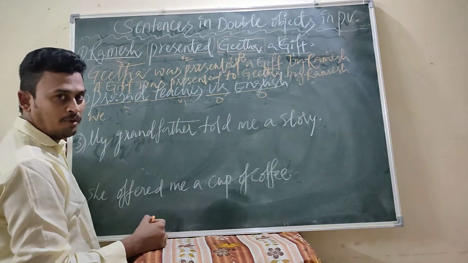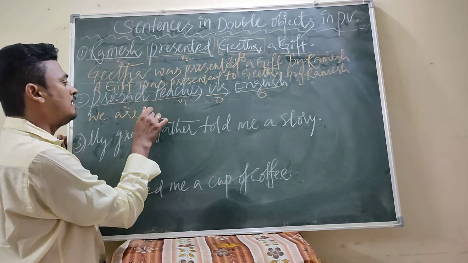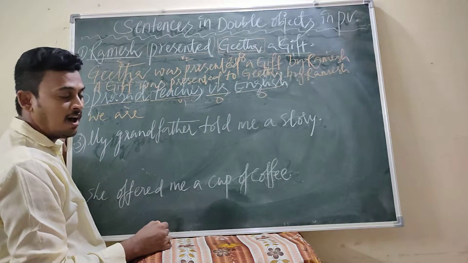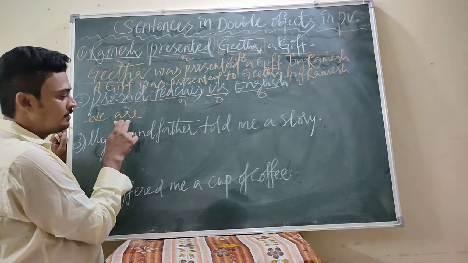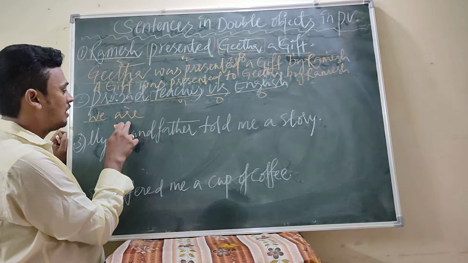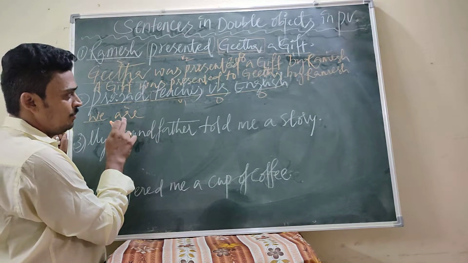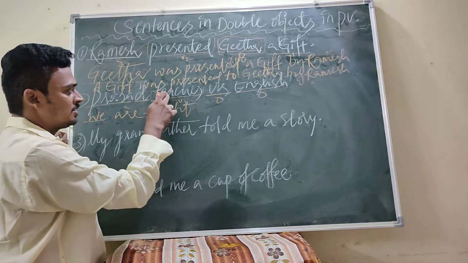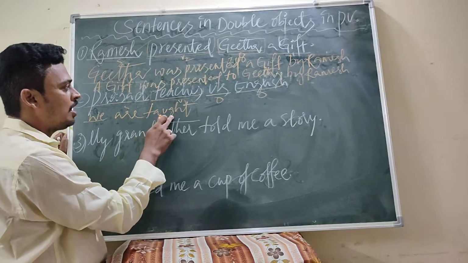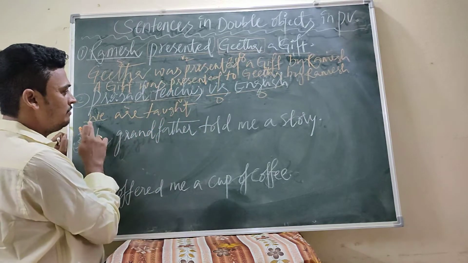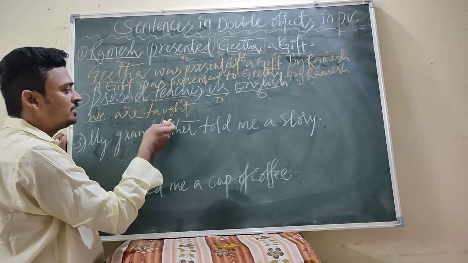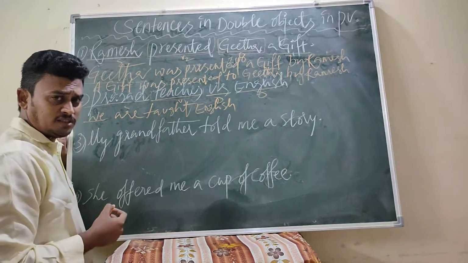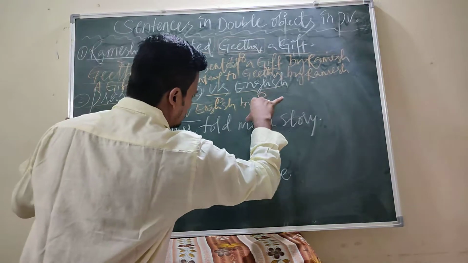After that, the appropriate helping verb. We are, because the verb is in the present tense. The helping verbs are am, is, are. Because the subject is plural, that's why the appropriate helping verb is are. We are taught, because V1 becomes V3. We are taught English. We are taught English by Prasad.